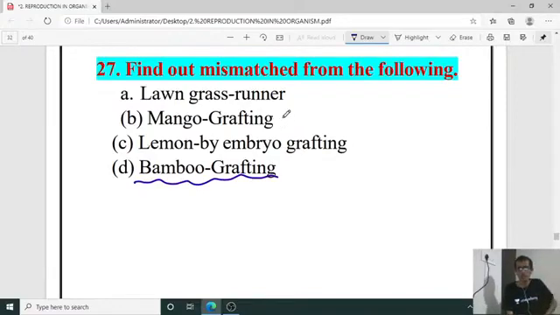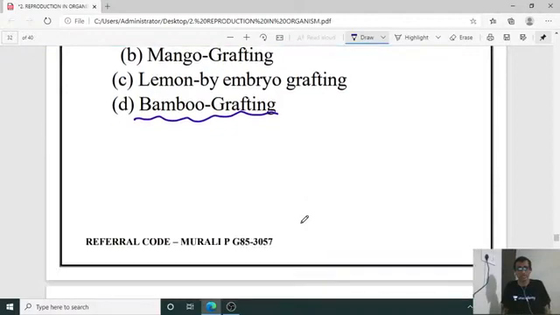These are the mode of production of hybrid, or we can say it as a production of new offspring. Lawn grass runner, mango grafting can be done, lemon by embryo grafting can be done, but bamboo it is not grafting. Here stem is directly utilizing, isn't it? So right answer is D.